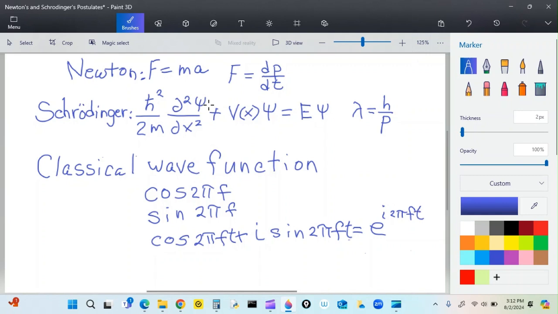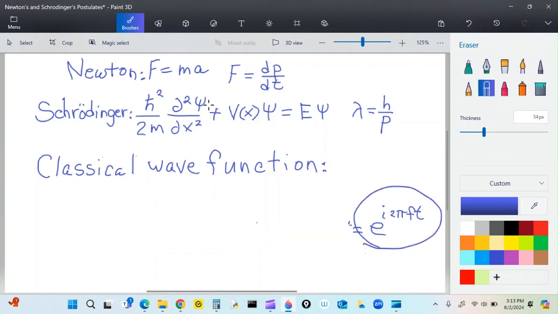All right. Classical wave function. Now I'm going to get rid of the cosine and sine, and we'll just deal with this thing right here. If this thing is moving in space, then I've got to have a position thing that ties all this stuff together. So see if you can follow my next thing.